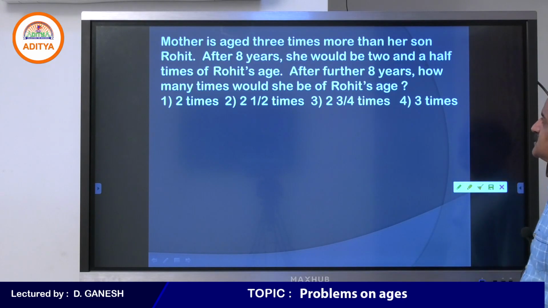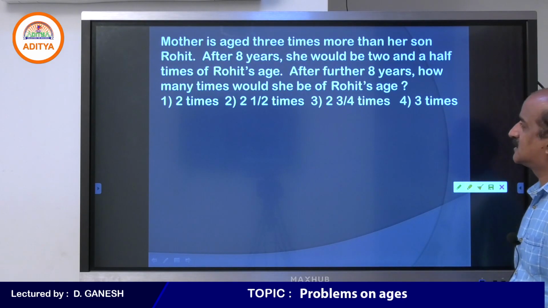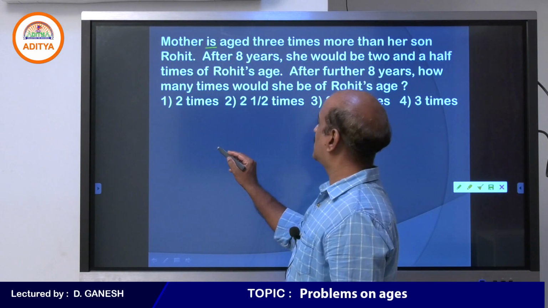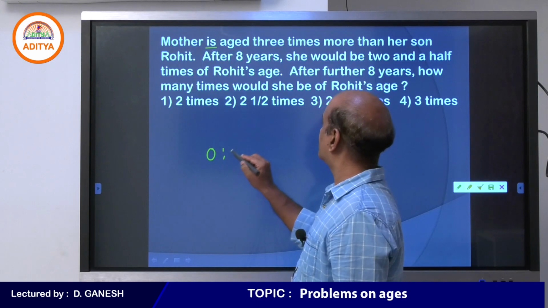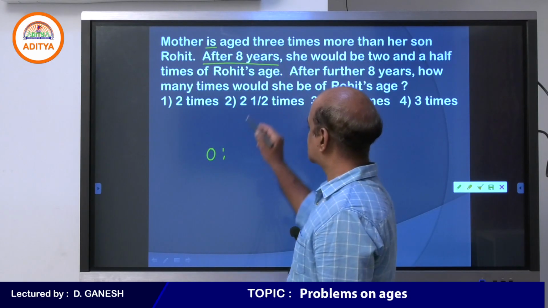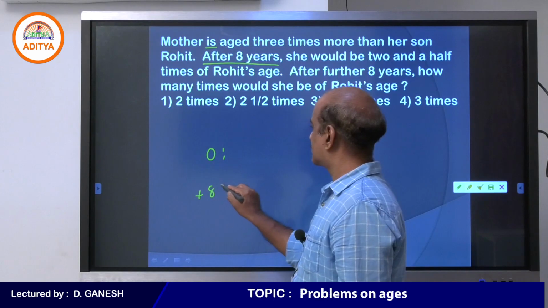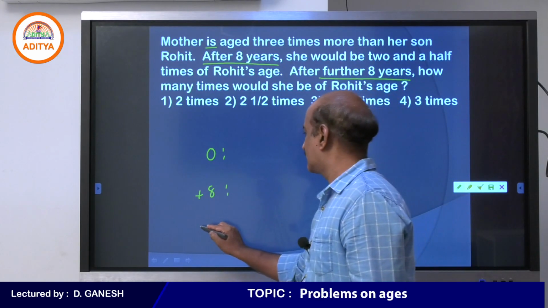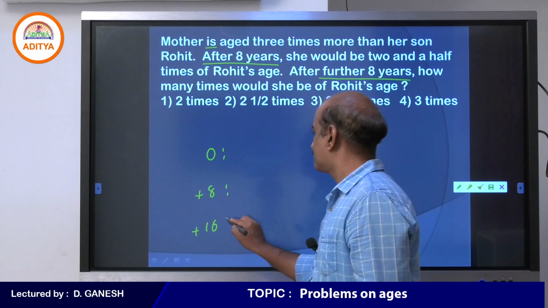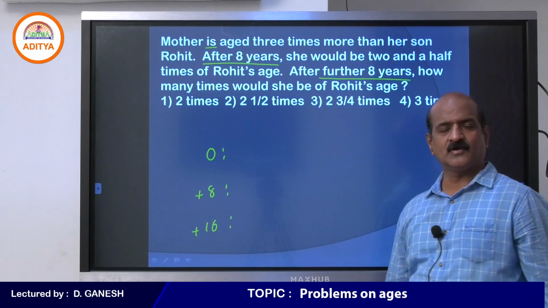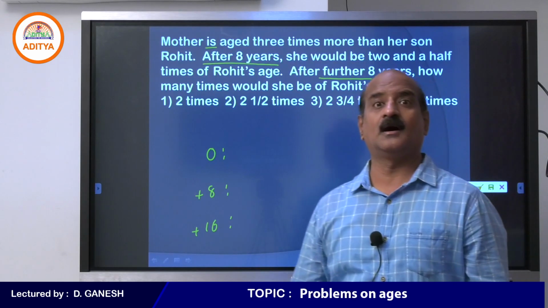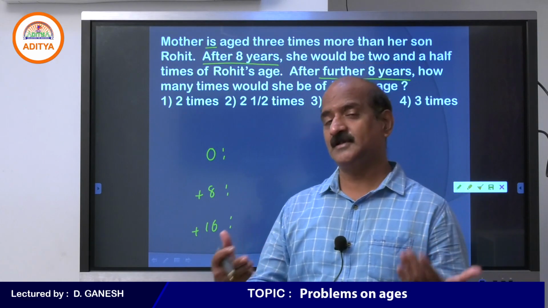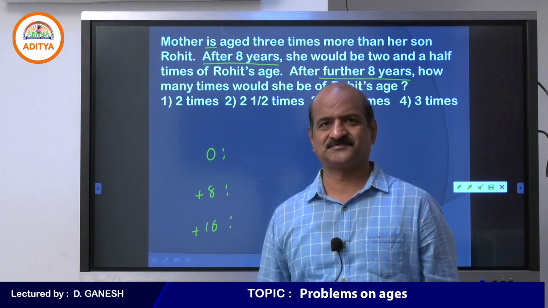Mother is aged 3 times more than her son Rohit. Students, here the situation is about the present, after 8 years, and after further 8 years. You understand that? Why am I taking 16? After 8 years is plus 8, and further 8 years, another 8.